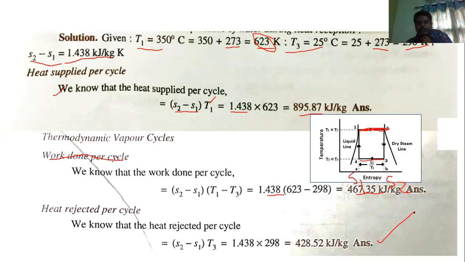As I said, at point 4, there is a water vapor mixture. So it's not fully water. When this line is extended to the saturated liquid line, then only we will get the water. So that modification was done, and then the Rankine cycle came into the picture. That is the Rankine cycle that we will discuss next week.